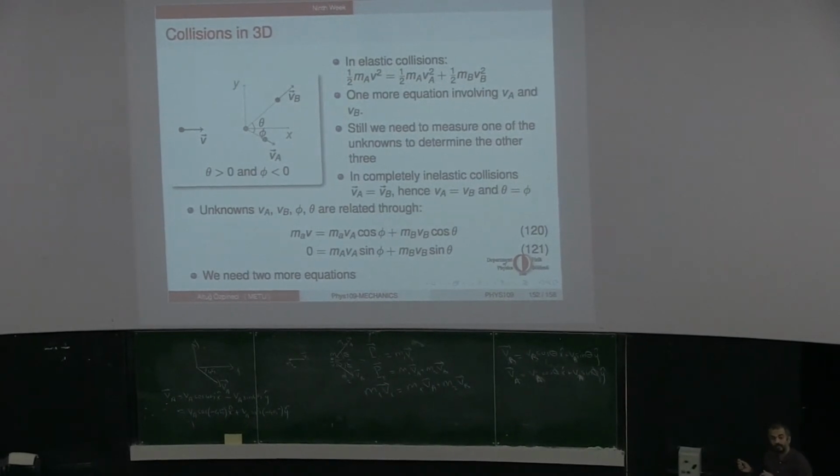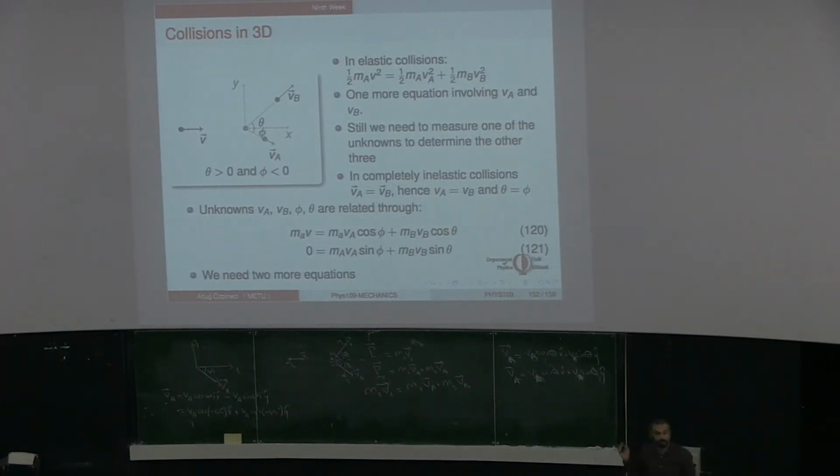In the case of one-dimensional collision, saying that we have an elastic collision already fixed the final speeds. We don't have any freedom. What the system will do is already fixed. There will be no change, no surprises. But here, just requiring energy conservation will not be enough to determine what the final outcome of the collision will be. I have to have some more information. Or I can say that theta is arbitrary and everything else will depend on the value of theta, or phi if you like.